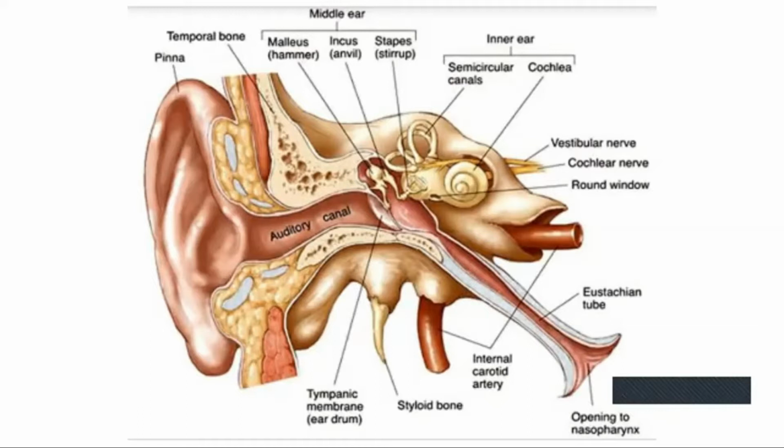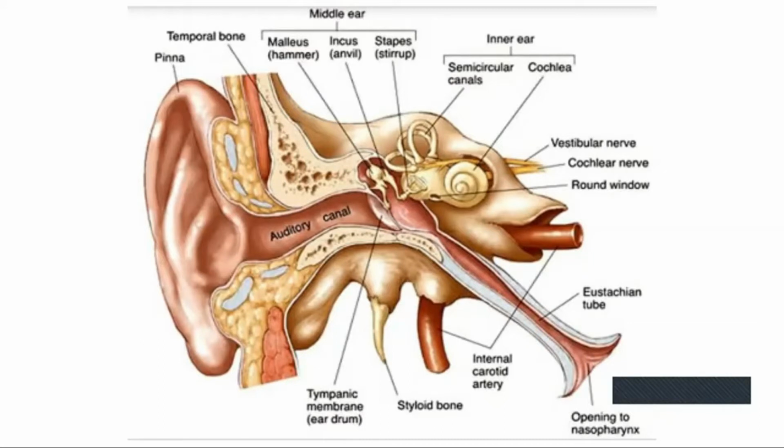It is a membrane connected to the stapes, and it separates the internal ear and the middle ear. So the parts of the middle ear are the malleus, incus and stapes, together called the ear ossicles, and the round window and oval window.